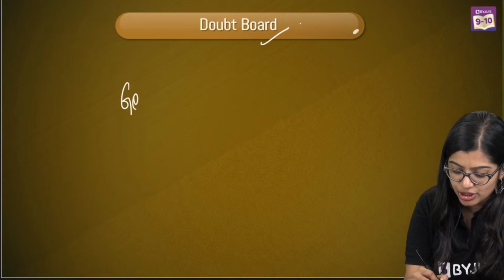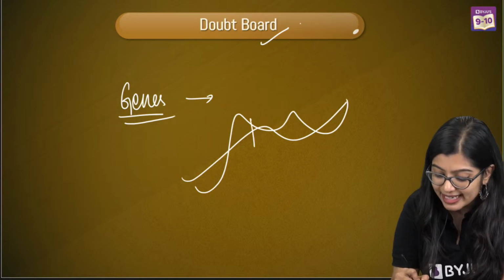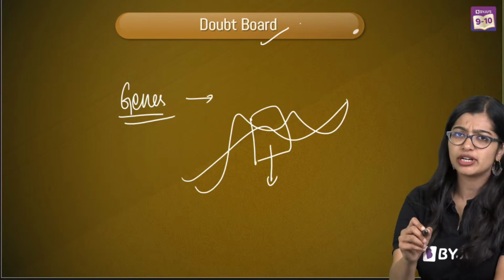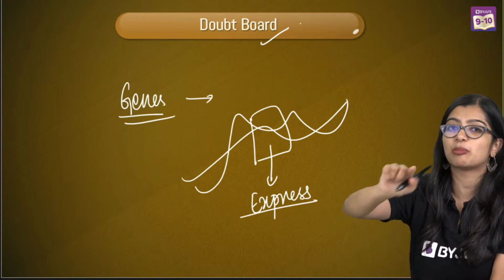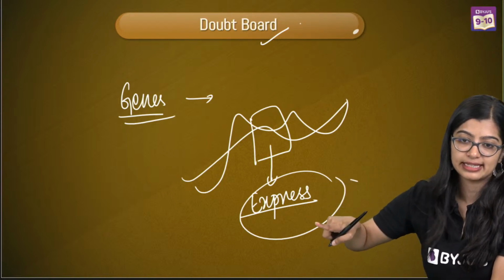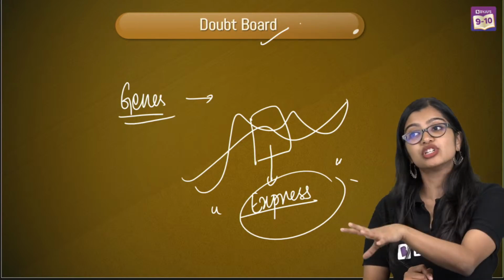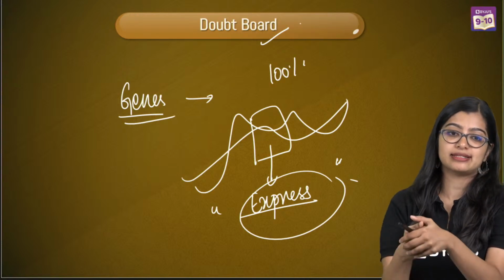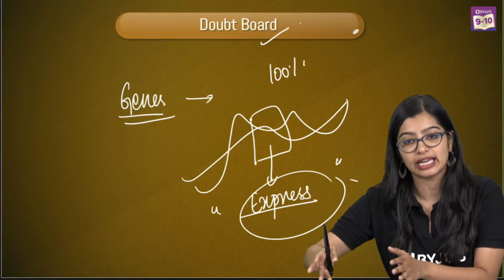See, when we talk about genes, right? We know that even if genes are just present in the DNA, not necessarily that they will do their function. So imagine I have a gene and I've put it. But this gene should express itself. The gene should say, okay, this protein has to be produced, this toxin has to be produced, right? So in this case, it has to express itself, which is why we see that it's not always that if you put the genes, you will have success. There's not 100% success guaranteed, which is why people are still doing testing on it. But genetic modification is something that they are looking into, okay?